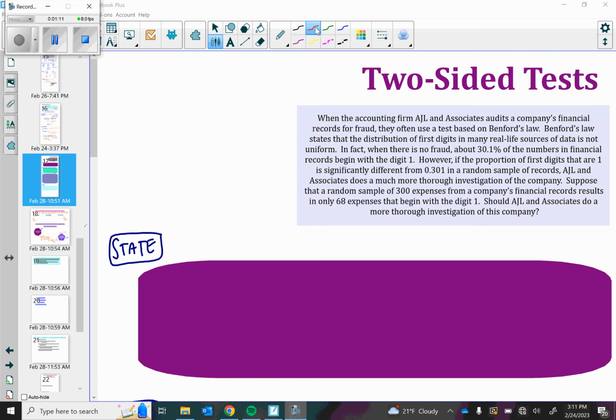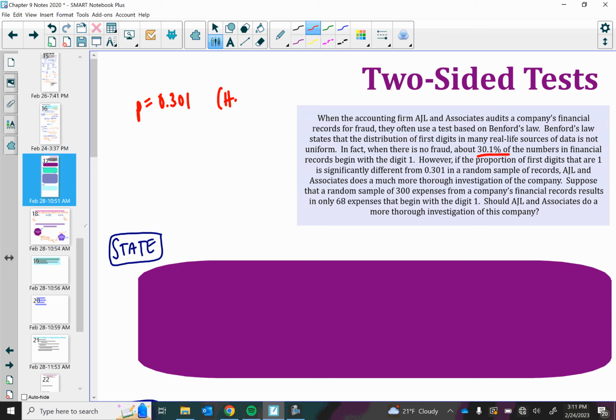When I read through this, I notice a couple things. We are told that if there is no fraud, 30% of the numbers begin with a digit 1. So that's our assumed proportion. It is our null hypothesis. Then it says, if it's significantly different than that, notice that they are not giving us a direction. They are not saying larger or smaller, just if that proportion is different. p is not equal to 0.301. Then we are given a sample, so our statistic is 68 out of 300.